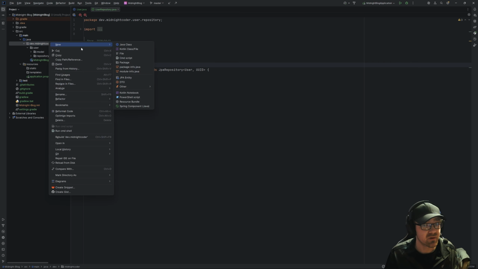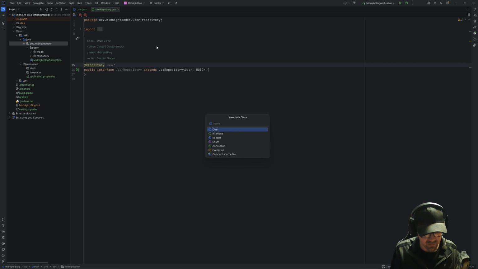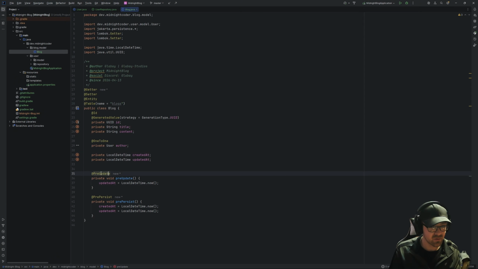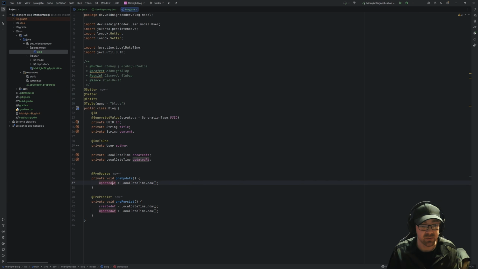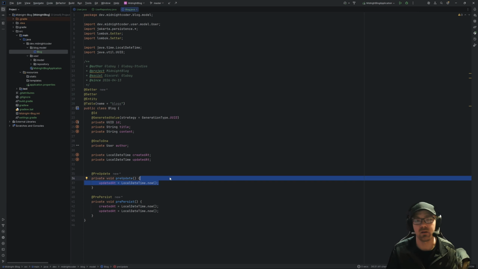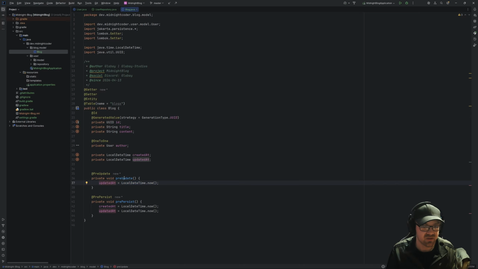going to model more of our data. So we're going to make a new class here. This one is going to be blog. There we go. So what this annotation does, if you didn't know, pre-update, means that whenever we call a save function on the repository to save this, or to update it, it's going to then run this block of code. In our case, we just simply want to update the time that we've updated this, so that we don't have to remember to do that in the code when we do this. So that's kind of a bonus.